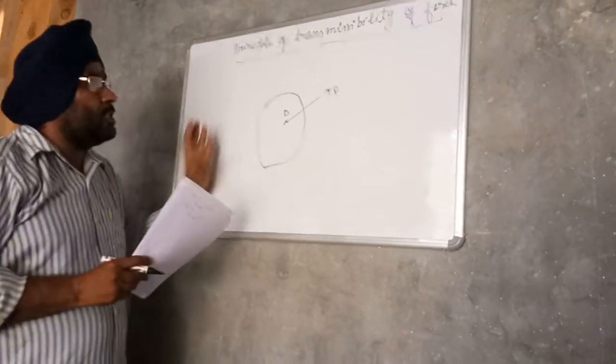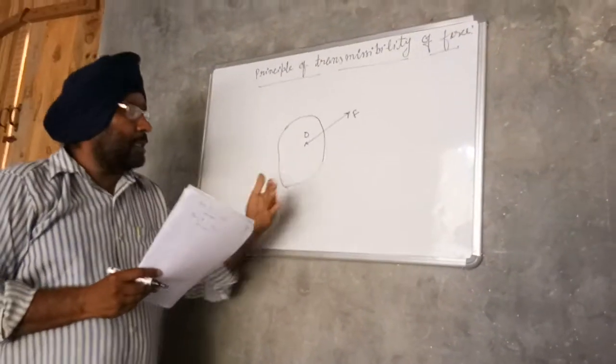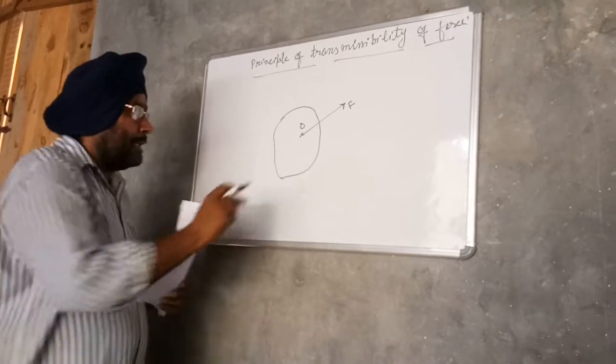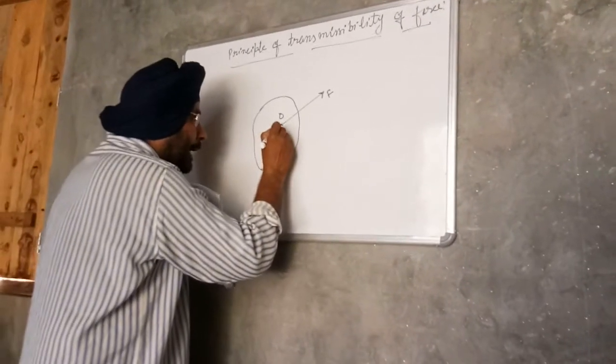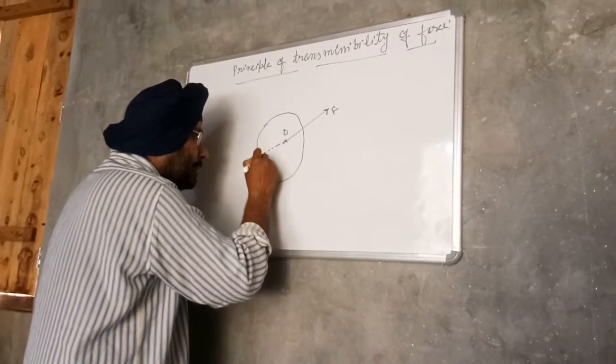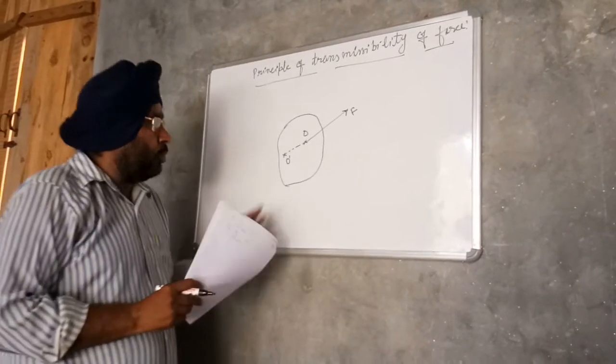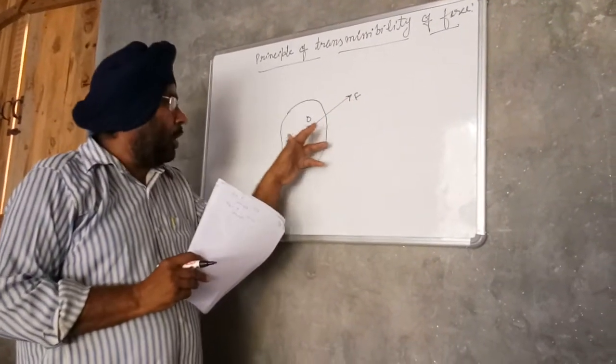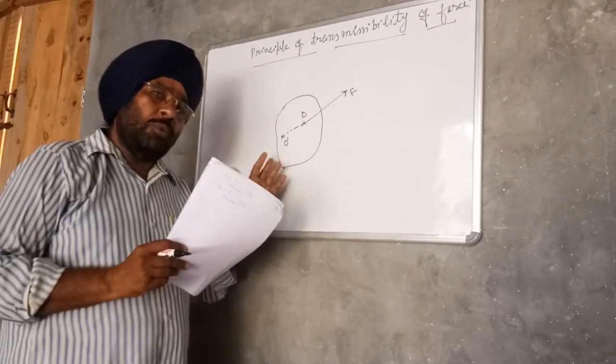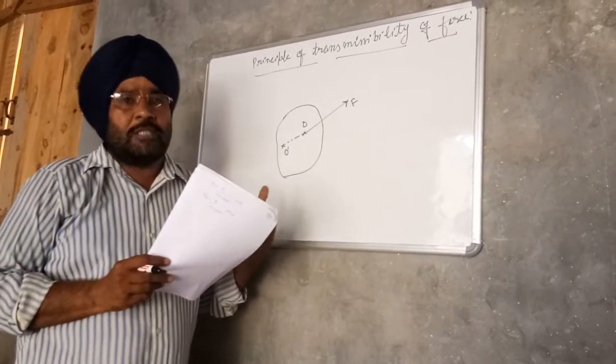Now, according to the principle of transmissibility, whether the force F is applied at the point O or at O dash along the line of action of the force, its effect on the rigid body remains the same.